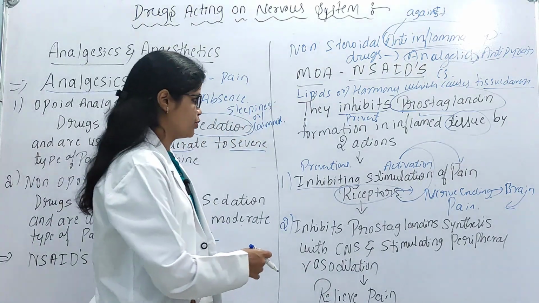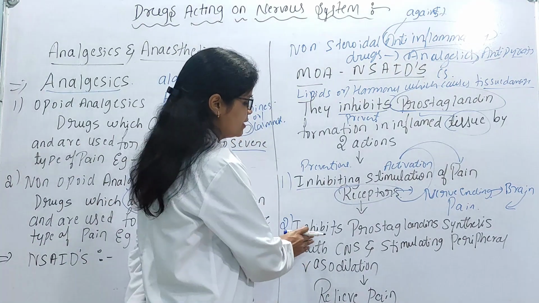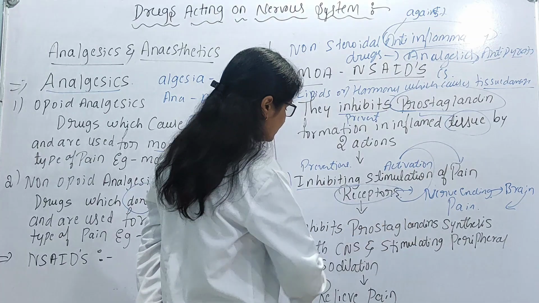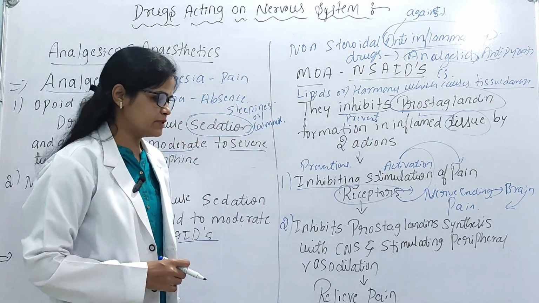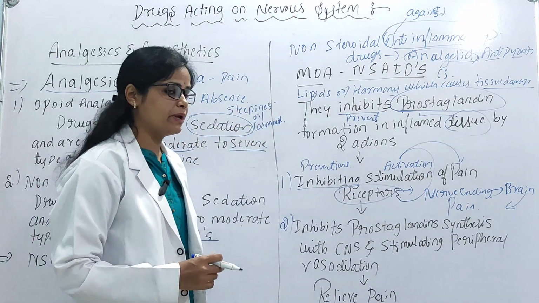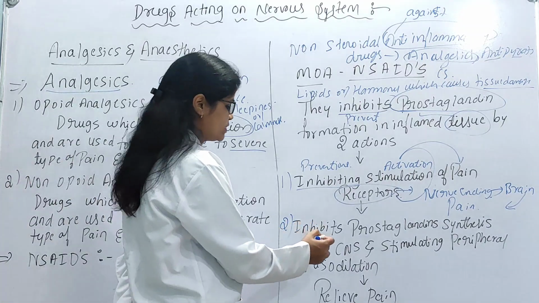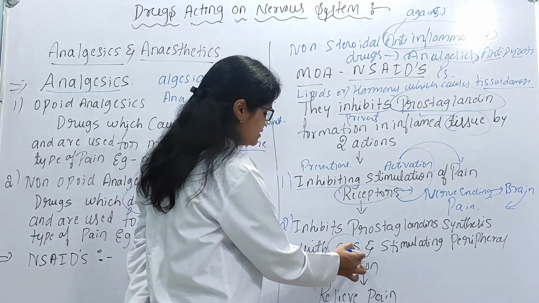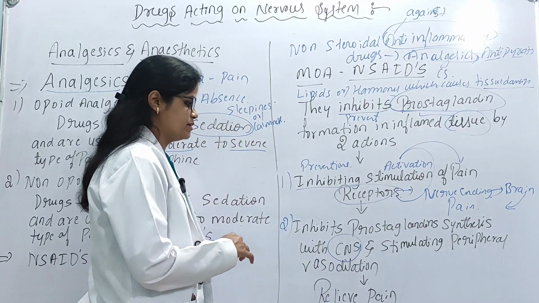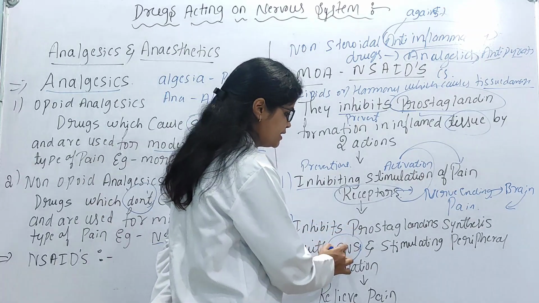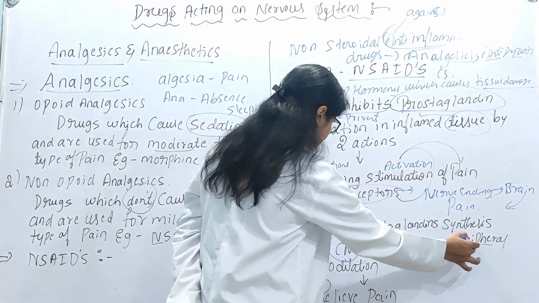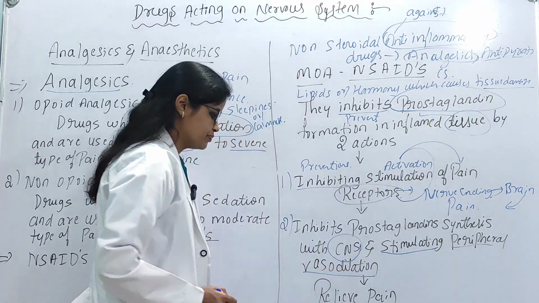The second mechanism of action of these NSAIDs is that they inhibit prostaglandin synthesis within the central nervous system and stimulate peripheral vasodilation.